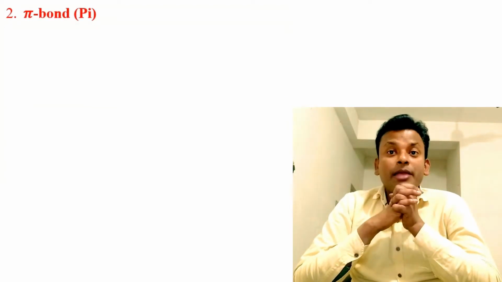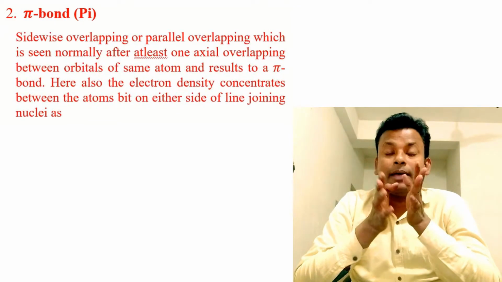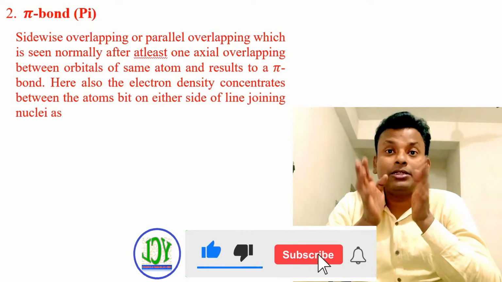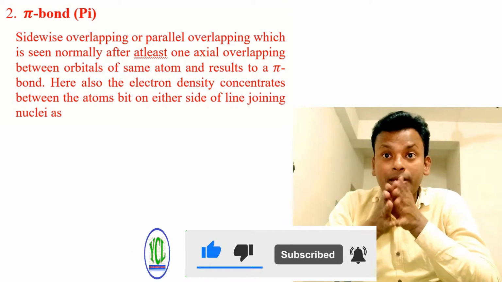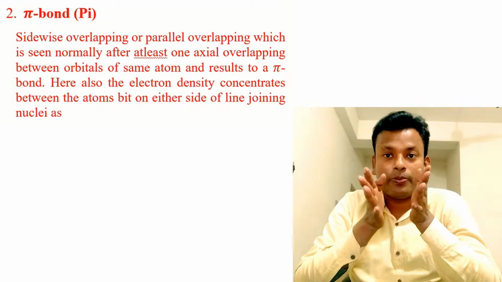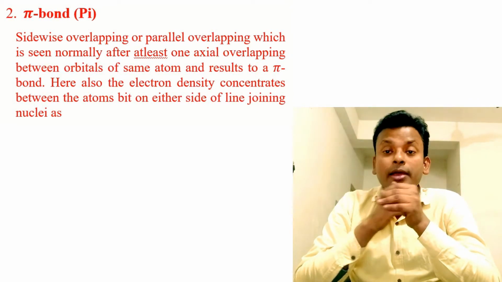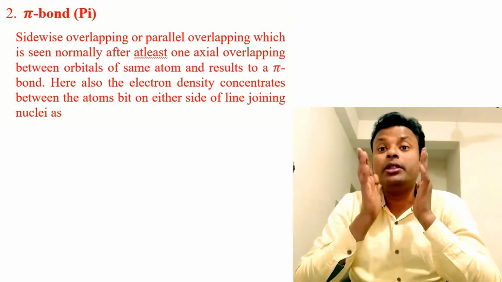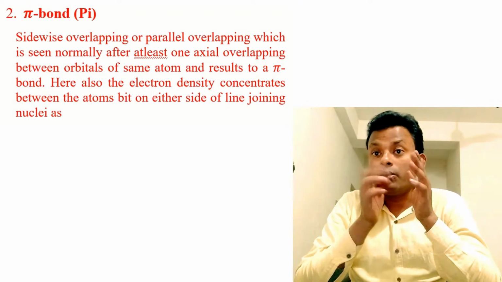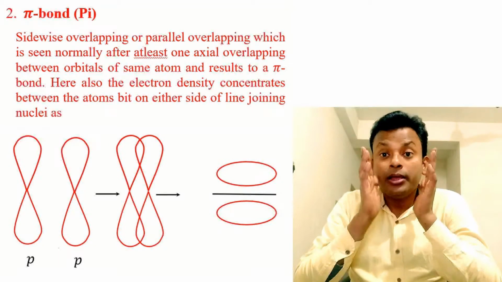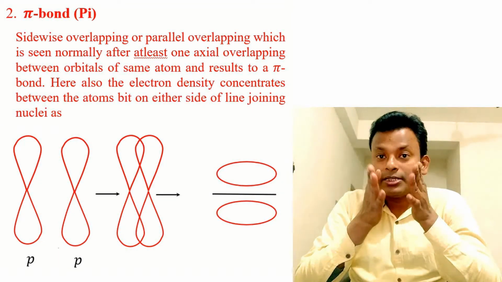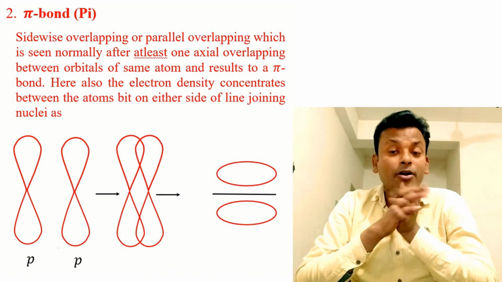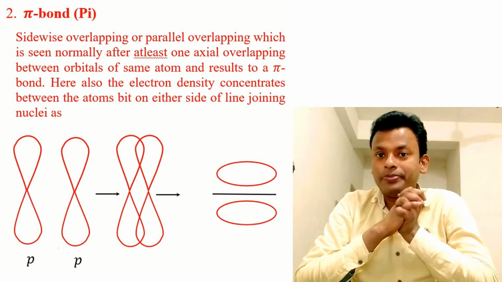Second, pi bond: sidewise overlapping or parallel overlapping, which is seen normally after at least one axial overlapping between orbitals of the same atom, and results in a pi bond. Here also electron density concentrates between the atoms, but on either side of the line joining the nuclei, as this is 2p orbital sidewise overlap to form a pi orbital or pi bond.